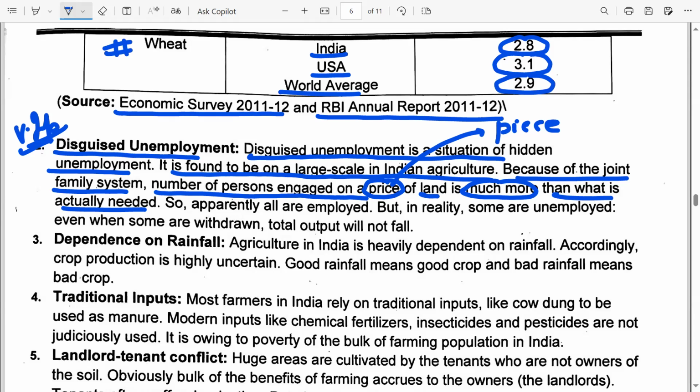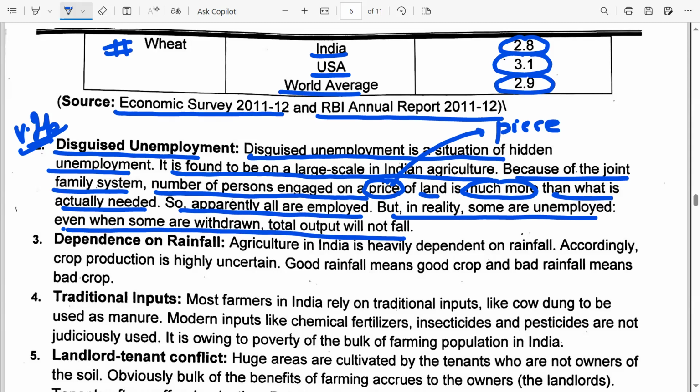That means the extra 5 people are not significantly contributing to increasing the agricultural output, but they are just present on the land. Their presence is not adding to the output. Okay, so apparently all are employed. When you look at them, all are working on that land, but in reality, some are unemployed. Even when some are withdrawn, total output will not fall.